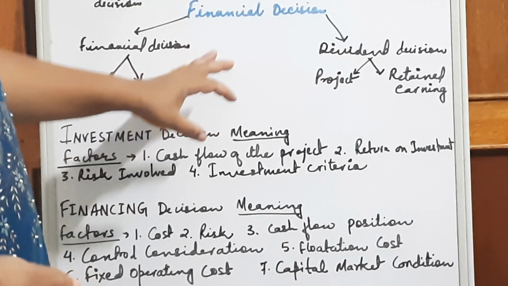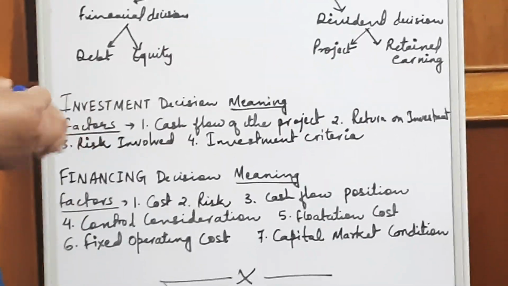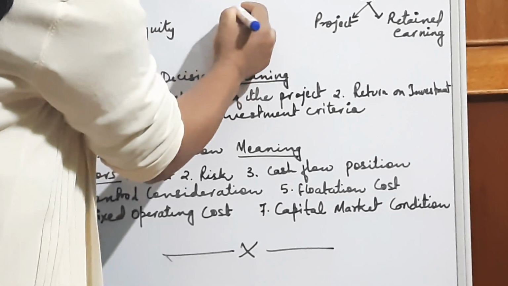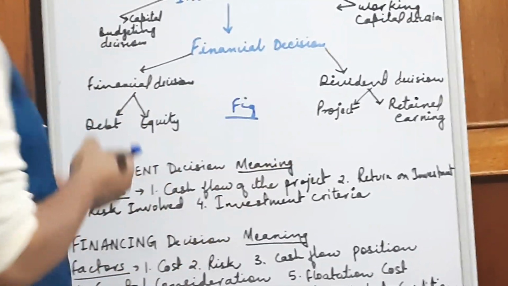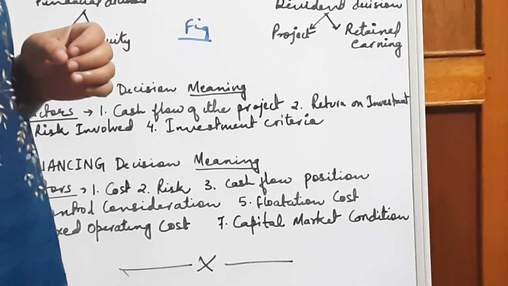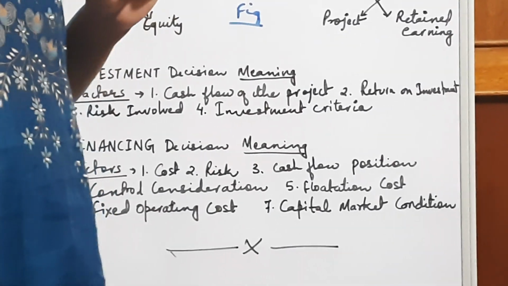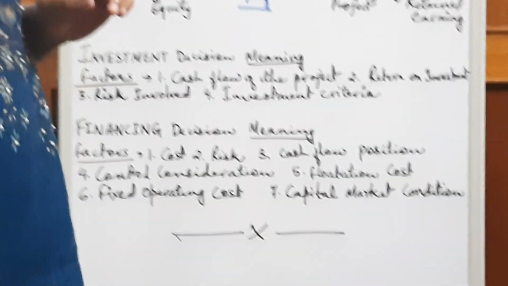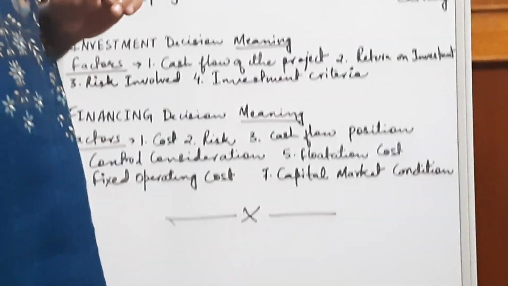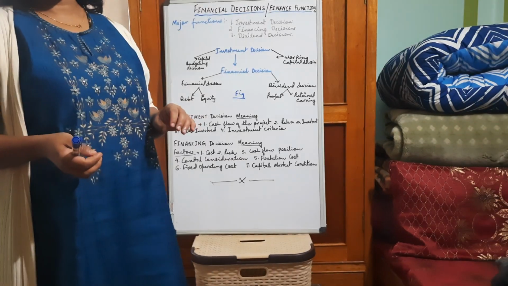So these are the major decisions he has to take. After this we'll be learning the same things in detail; this is only the outline you have to understand in brief. Now you have to learn in detail what the investment decision is. When the finance manager decides to invest in current assets, that is known as the working capital decision. When he invests in fixed assets, that is known as the capital budgeting decision.